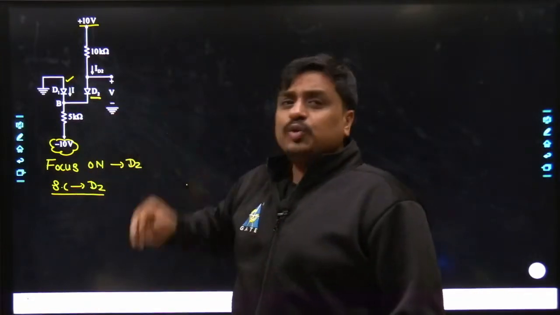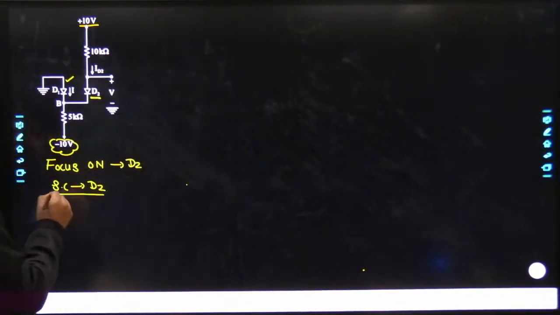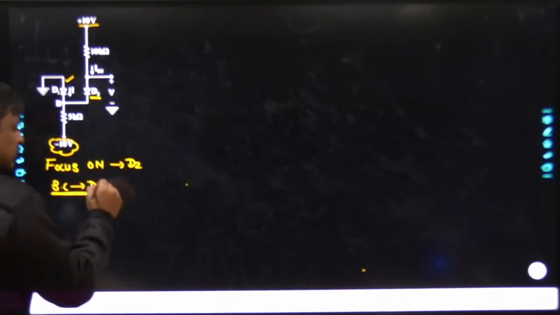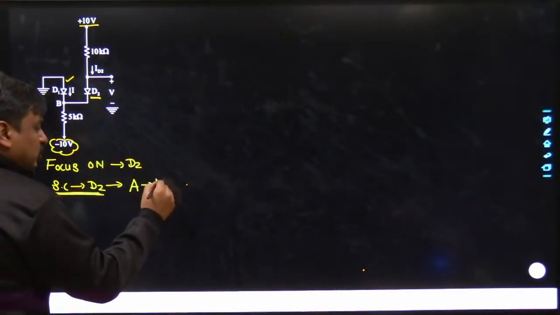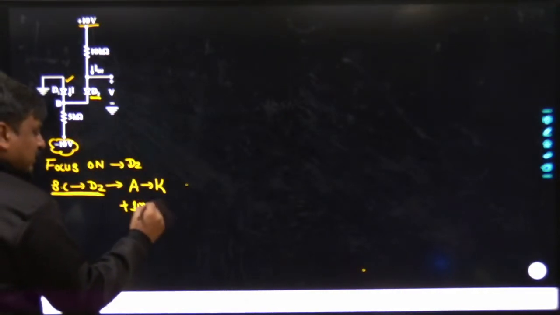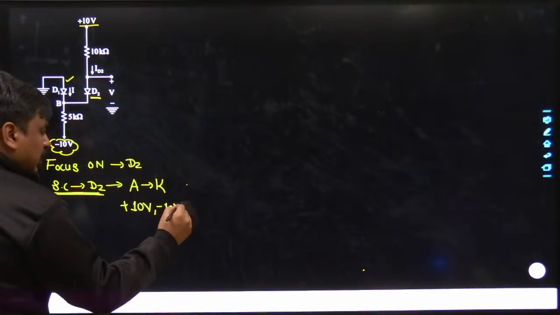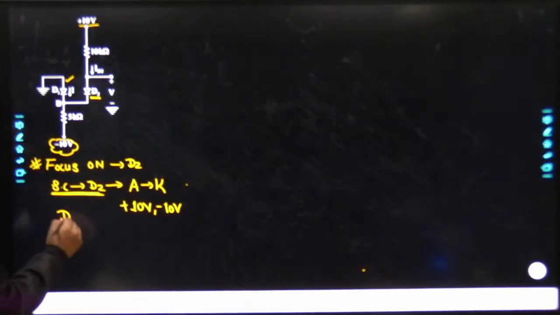Put together, the D2 would always be on. Even with the short circuit test, the flow of current is from anode to cathode, whether I take the impact of plus 10 volt or minus 10 volt. That means sure shot, the D2 is going to be in forward bias.